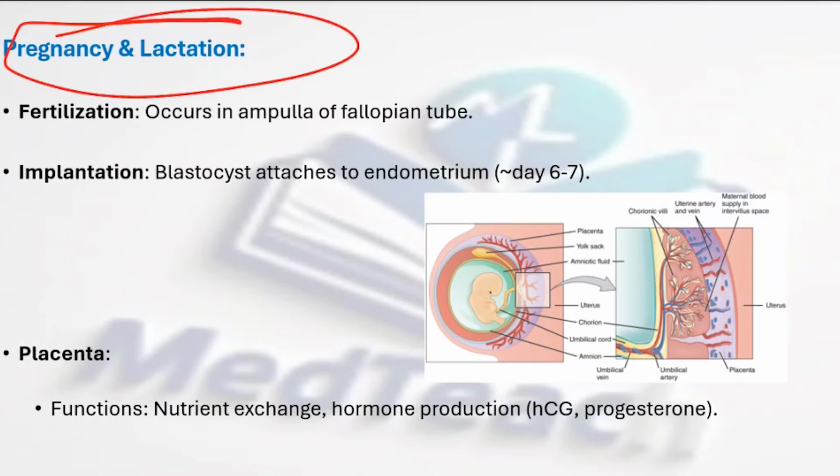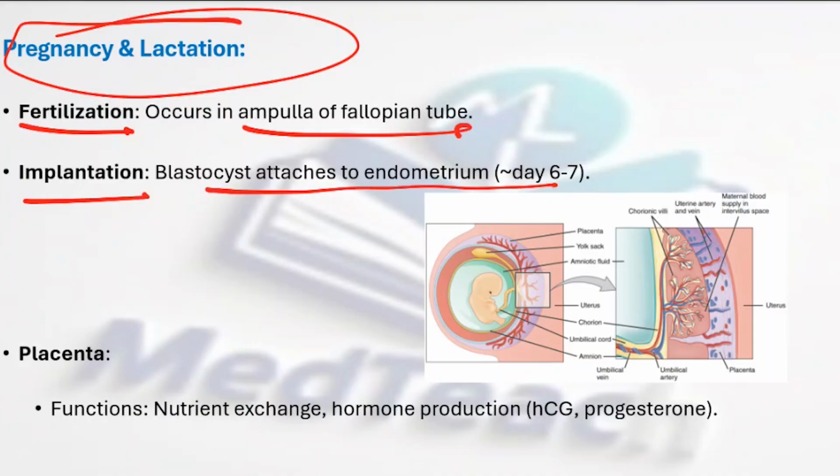Well, how about pregnancy and lactation? See, fertilization usually occurs in the ampulla of the fallopian tube, and implantation is going to occur when the blastocyst attaches itself to the endometrium on day 6 or 7.